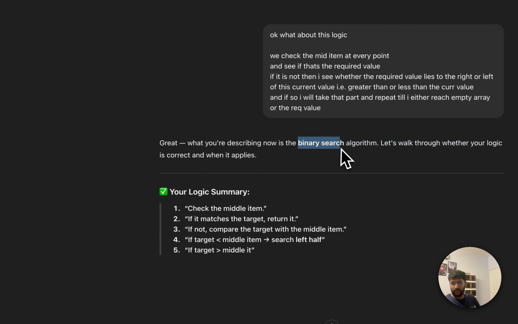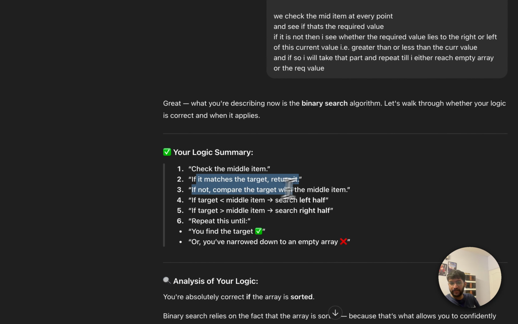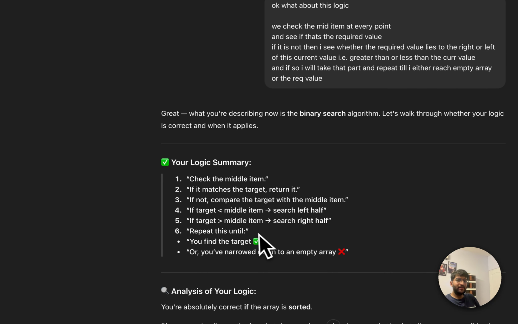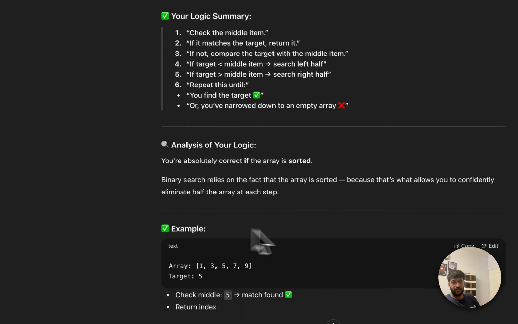Exactly. This is the binary search algorithm. So it summarizes our logic. What did it say? Check the middle item. If it matches the target, return it. If not, compare the target with the middle item. If target is less than the middle item, search left half. If target is greater than middle item, search right half. Repeat this until you find the target or you reach the empty array. And that is exactly what is our logic.